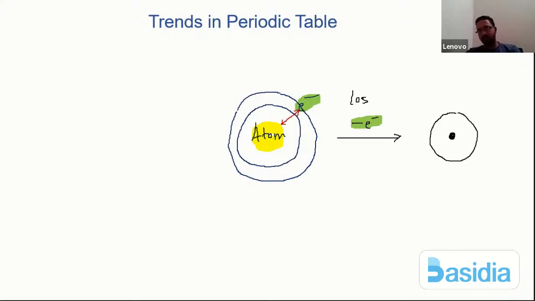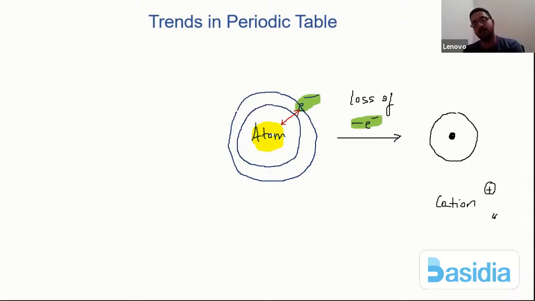Let us not forget loss of electron. Loss of electron, it is indicating what? It is indicating this is my cation. Correct? Cation with which charge? With the positive charge. Now the problem is the outermost electron has been gone. The outermost electron is lost.